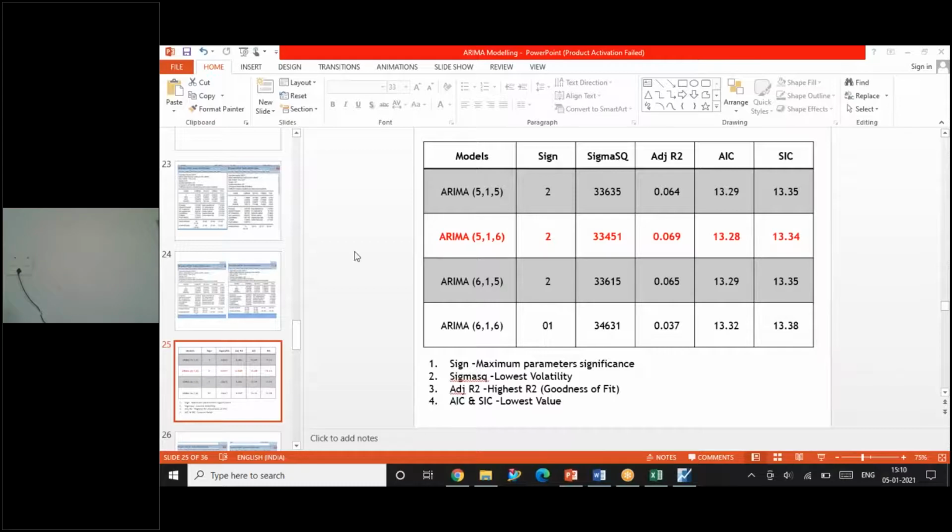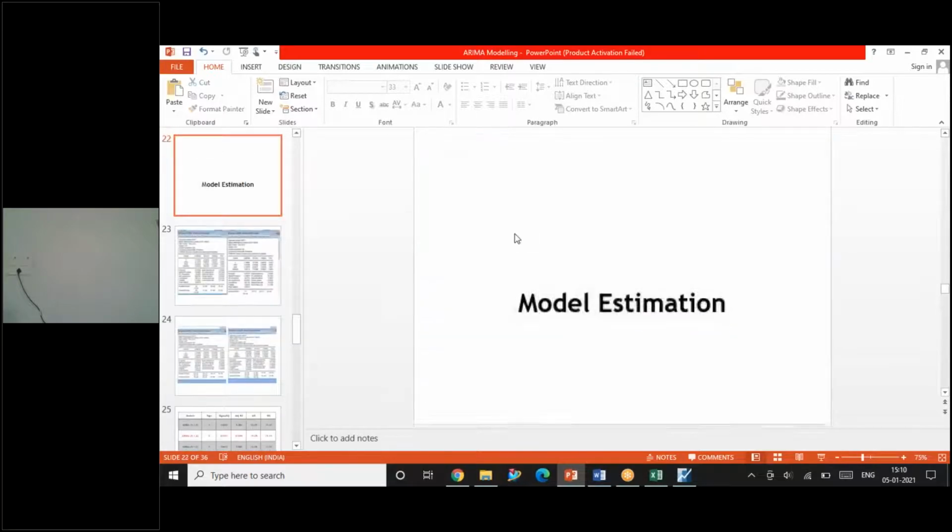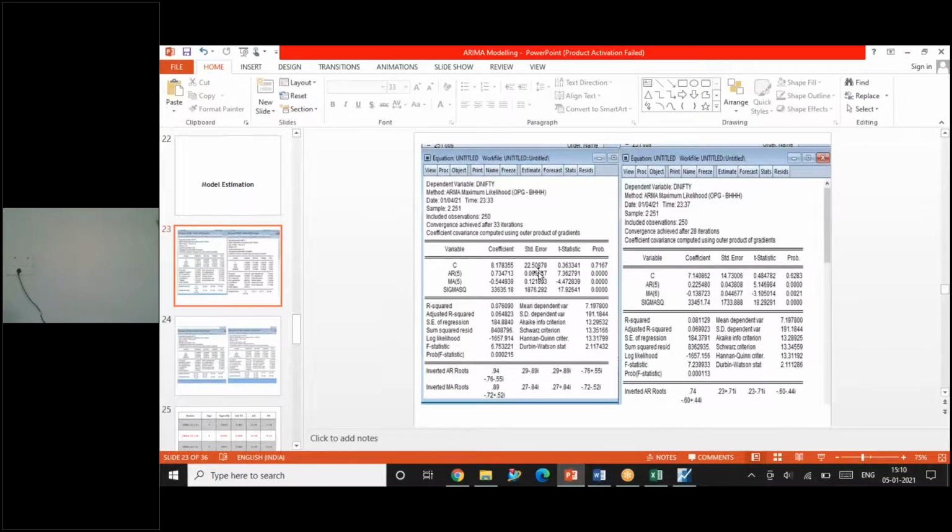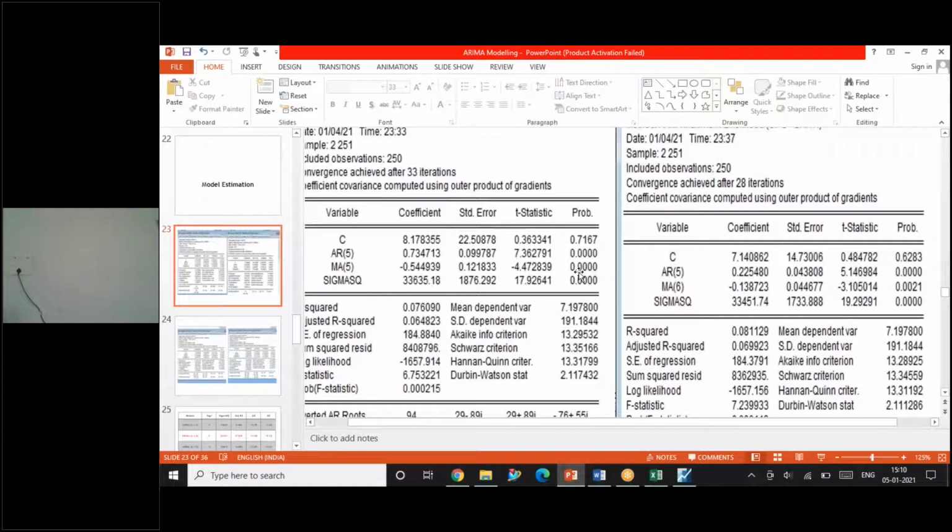So what I have done is I've taken the data from the result window. See here, the result window is here. Both the values are significant for AR5 and MA5. Here also it is significant.